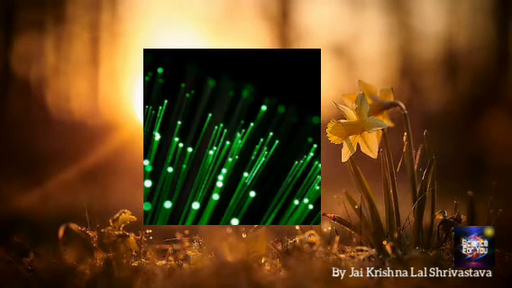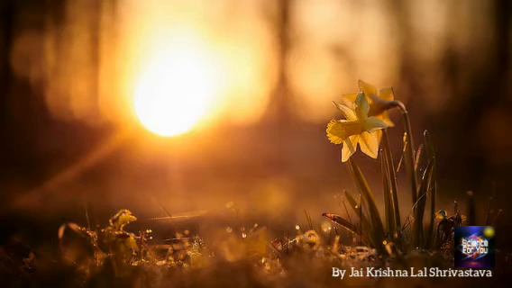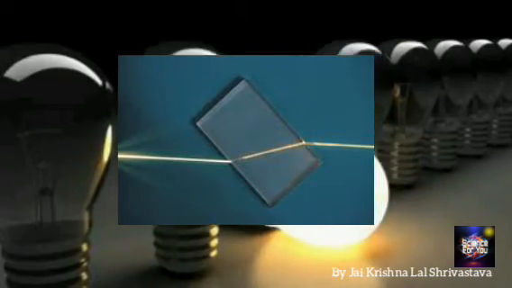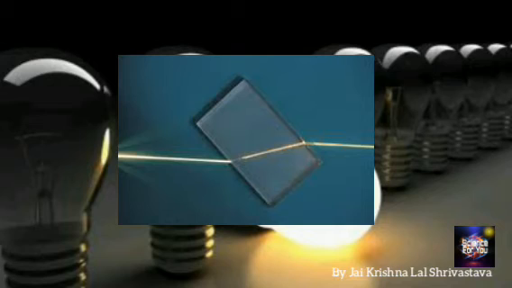We know that light travels in a straight line path. This is true as long as light rays are traveling in the same medium, having the same density throughout. If, however, the light rays are made to go from one medium to another, the light rays change their direction at the boundary between the two media. The change in direction of light when it passes from one medium to another obliquely is called refraction of light.